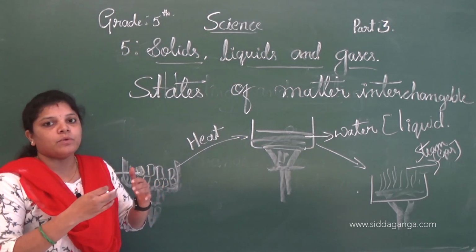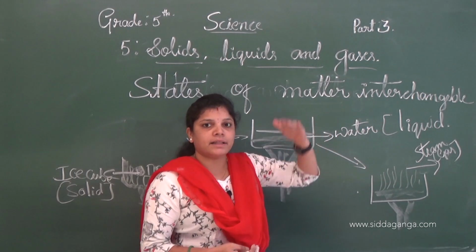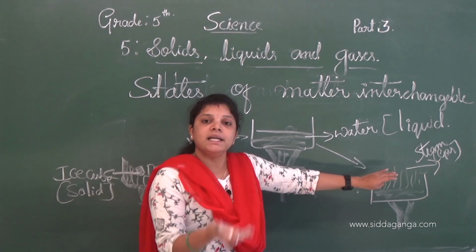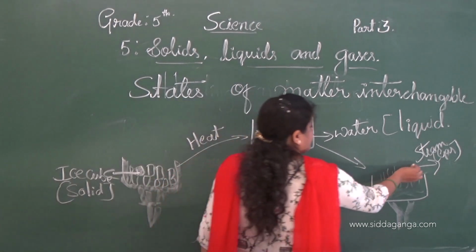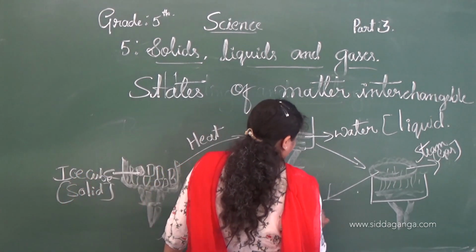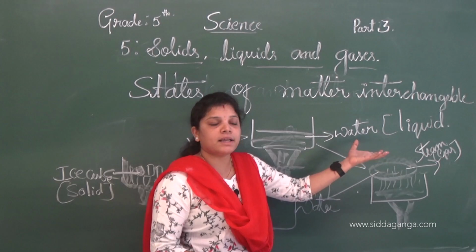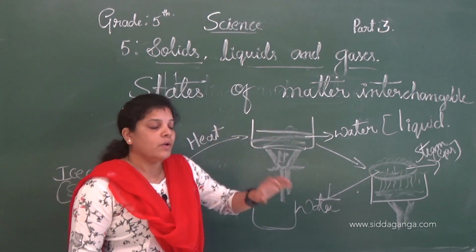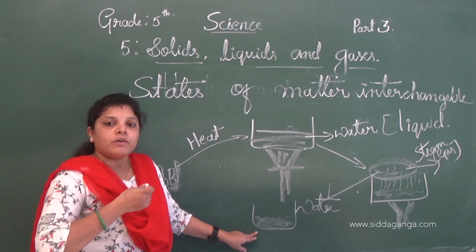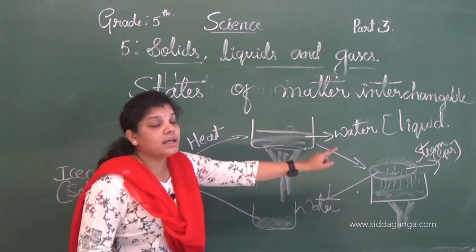If we continue heating the water, it changes into steam or water vapor. When we cool that steam, what happens? It changes again into water. If we freeze this water, again we can get ice cubes. So it is a change of state that is interchangeable.